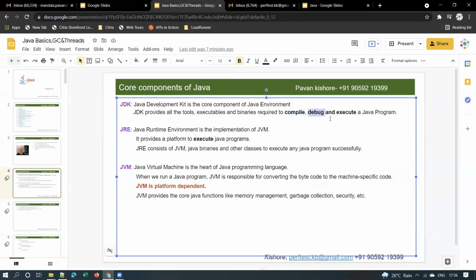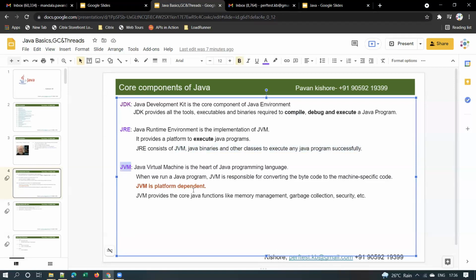Compile or debug any Java program. However, if you want to execute a Java program, JRE is enough. And JRE consists of JVM, Java binaries, and other classes to execute any Java program successfully. If you want to run any Java program, JRE is good enough, right?